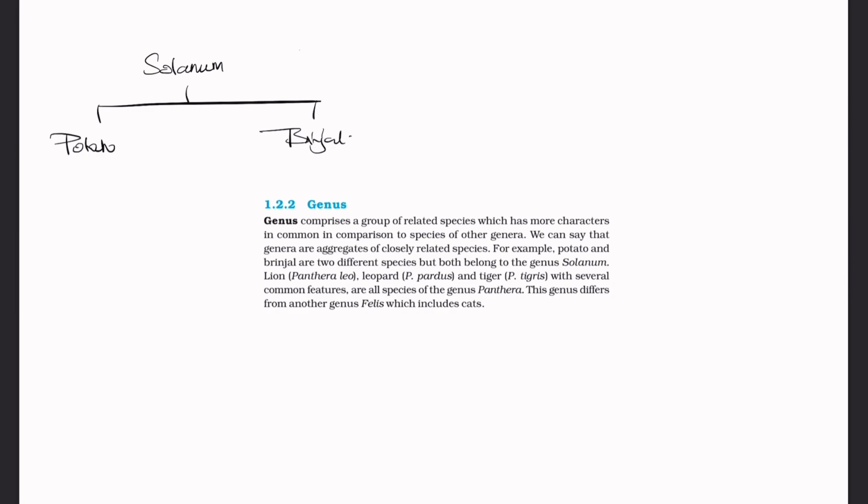Like we have already seen previously, Solanum, petunia and datura are all included in family Solanaceae. Always revise what you have learned previously, right?